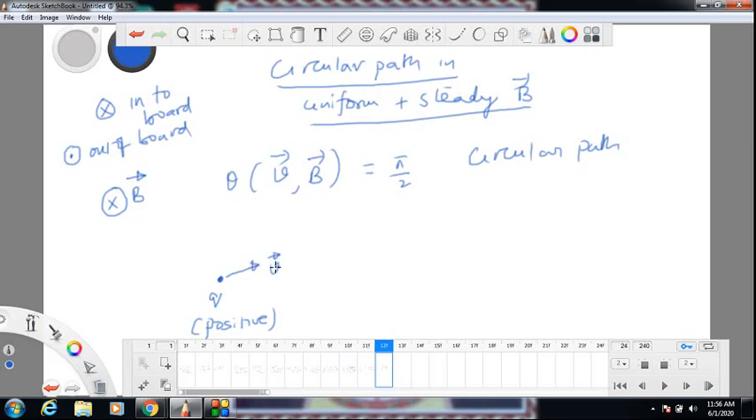Velocity is on the screen, whereas the magnetic field is perpendicular to the screen. So the angle between velocity and magnetic field is pi by 2, because any line on the screen makes 90 degrees with the line perpendicular to the screen. Now at this instant, what will be the force direction and force magnitude? We know that force is given by Q into V cross B. First let us look at the magnitude. The angle between V and B is pi by 2, as we just saw. So Q V B sin pi by 2, which is 1. This is the magnitude of force.